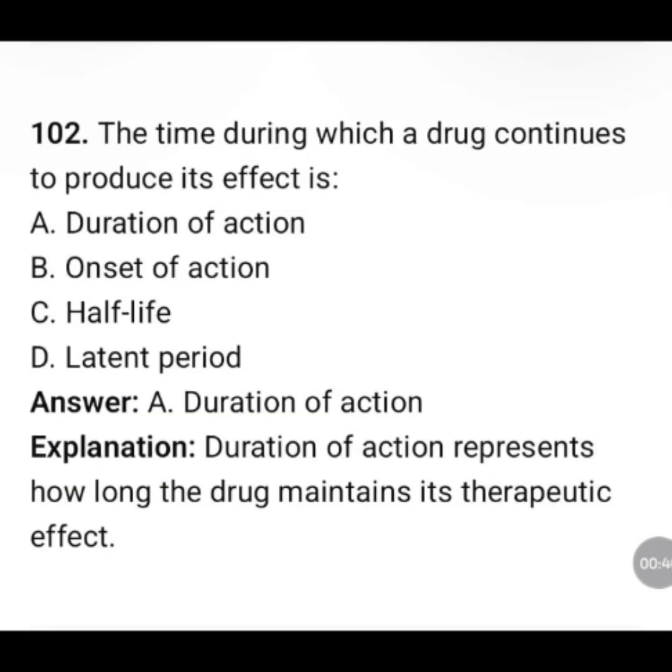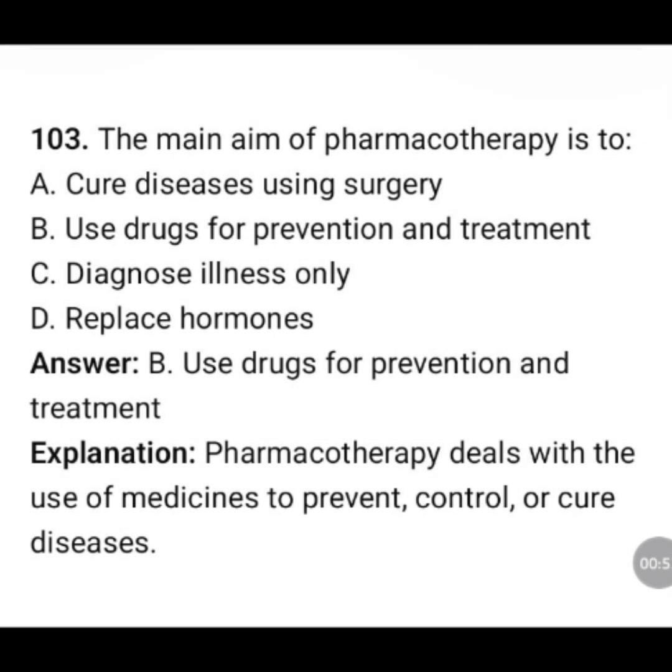The time for which a drug continues to produce its effects is: duration of action, onset of action, half-life, latent period. The correct answer is option A, duration of action. Duration of action represents how long the drug maintains its therapeutic effect.